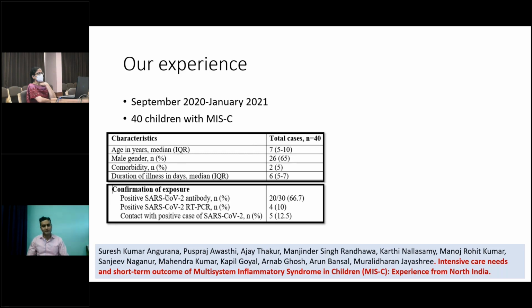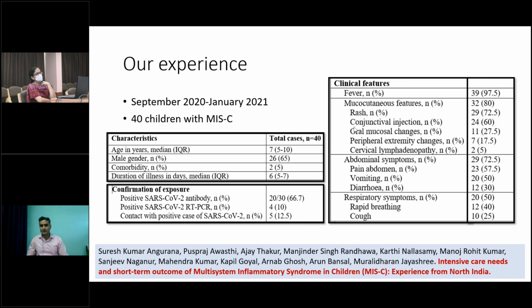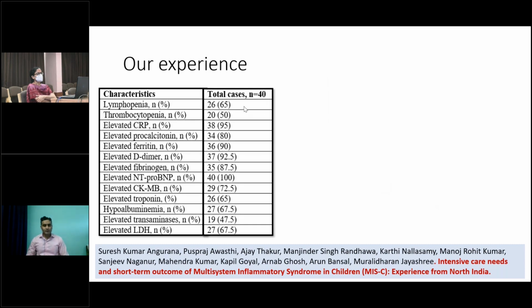Among these patients, the SARS-CoV-2 antibody was positive in 66%, and PCR was positive in only 10%. The most common features were fever, mucocutaneous features, and abdominal symptoms. Abdominal symptoms were noted in 72% of patients, which is a very characteristic sign. Very few patients had respiratory symptoms, and these are not like acute COVID; they are just cough and rapid breathing. Among investigations, there was lymphopenia, thrombocytopenia, and elevated CRP, procalcitonin, ferritin, and other inflammatory markers.